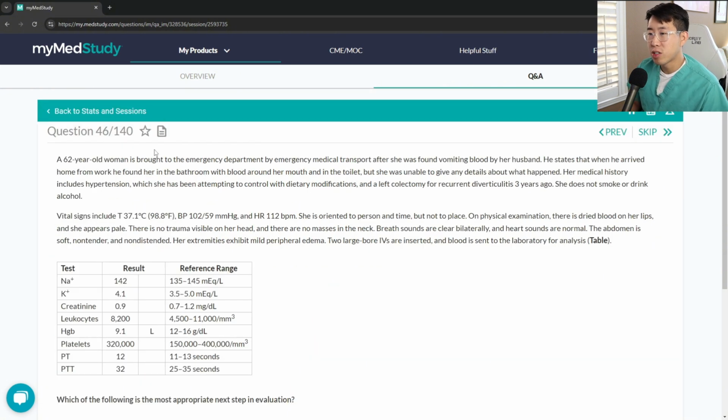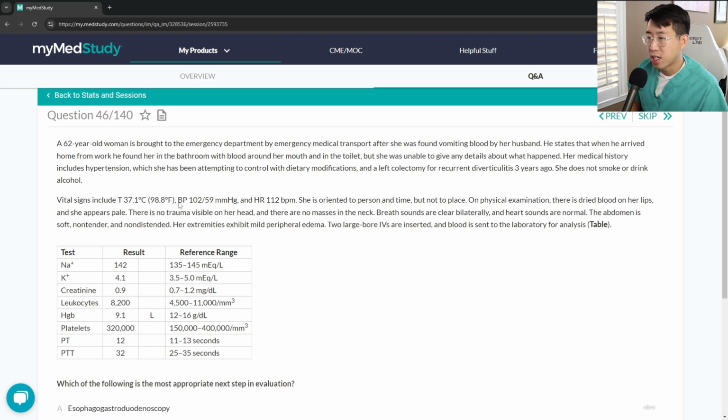Next question. A 62-year-old woman is brought to the emergency department by EMT after she was found vomiting blood by her husband. So hematemesis. She is tachycardic. She's oriented to person and time, but not place. On physical exam, there's dried blood on her lips. Honestly, her being confused starts to make me think, does she have hepatic encephalopathy? Does she have some esophageal varices, some history of cirrhosis or something? There is no trauma visible on her head, and there are no masses in the neck. Breath sounds are clear bilaterally, and heart sounds are normal. The abdomen is soft, non-tender, non-distended. Her extremities exhibit mild peripheral edema.